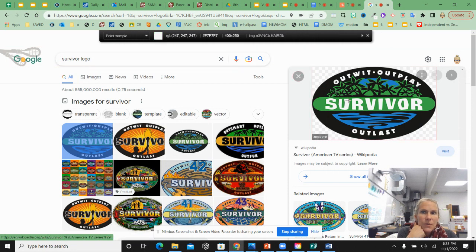So you can see when I'm hovering up at the top of my screen, I can see the hex code and I can see RGBA values. So that's kind of a good tool to use. Otherwise, you can find your own colors on the internet, however you want to do colors.